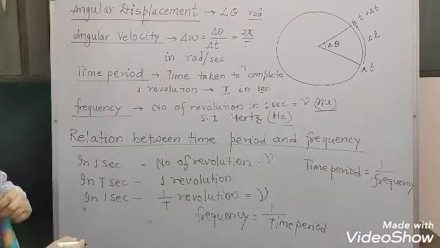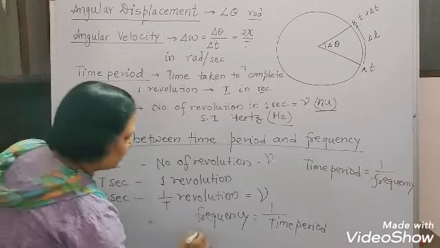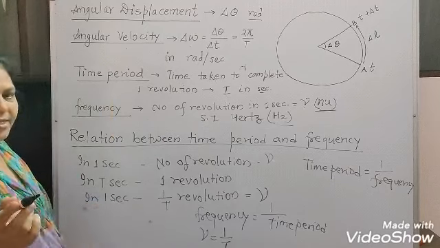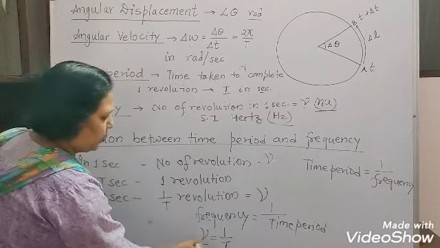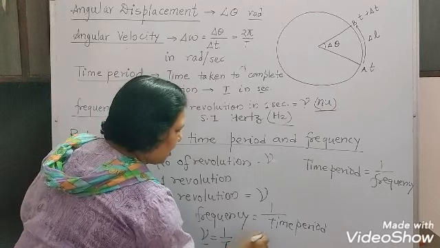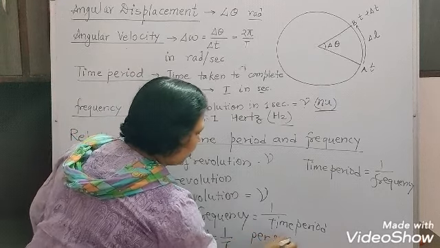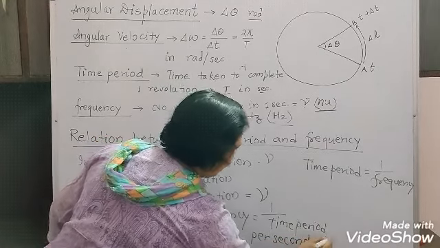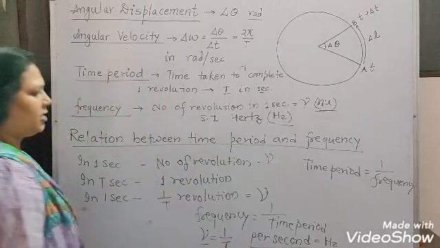Okay, so this nu is equal to 1 upon t, and t we are measuring here in seconds. So another unit of frequency we can write here is per second. Another unit of frequency is what? That is per second, or you can say simply hertz is equal to per second.